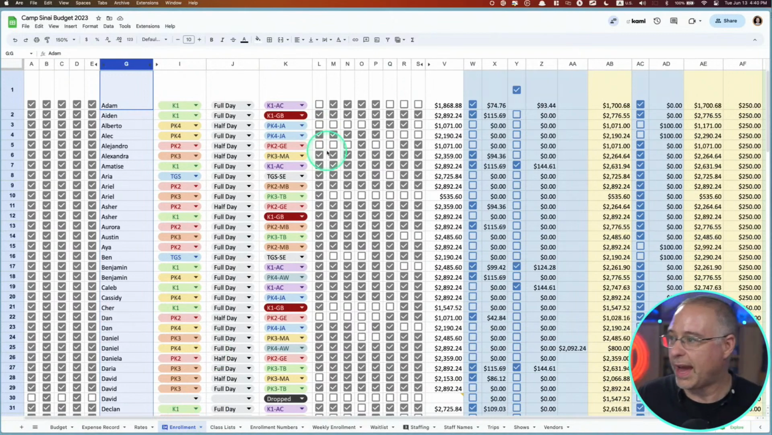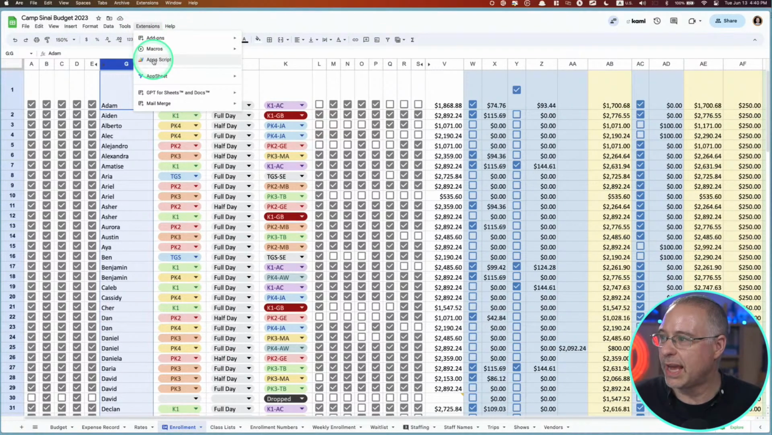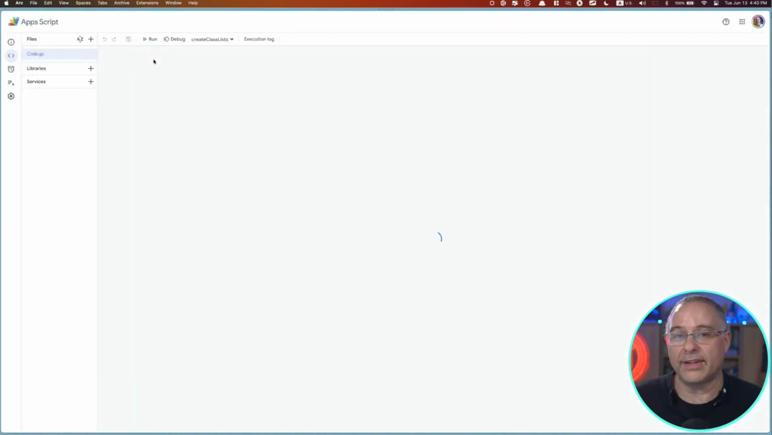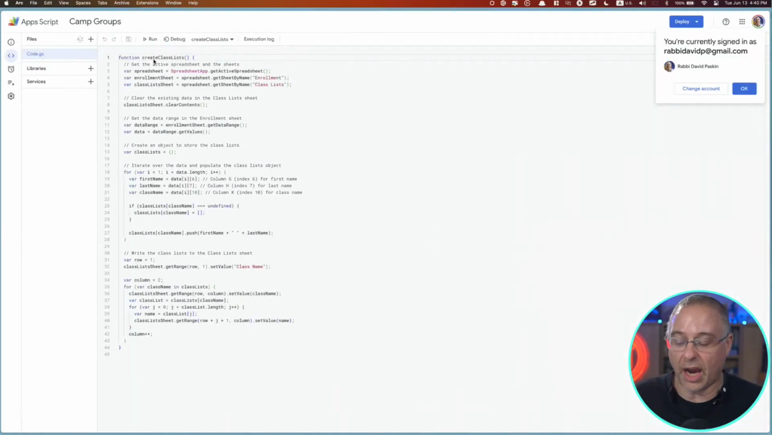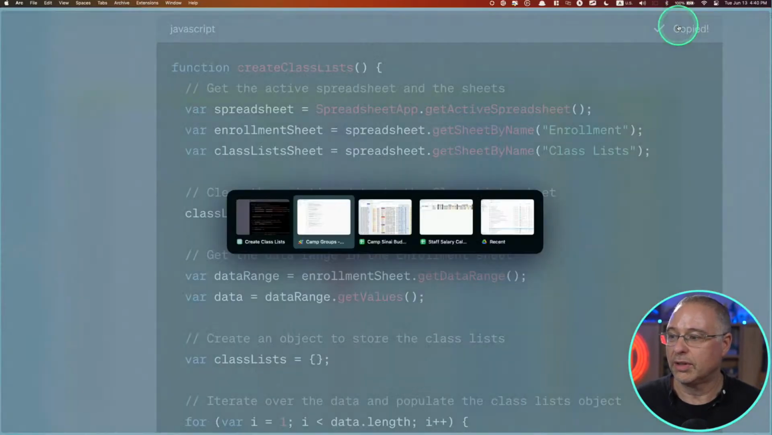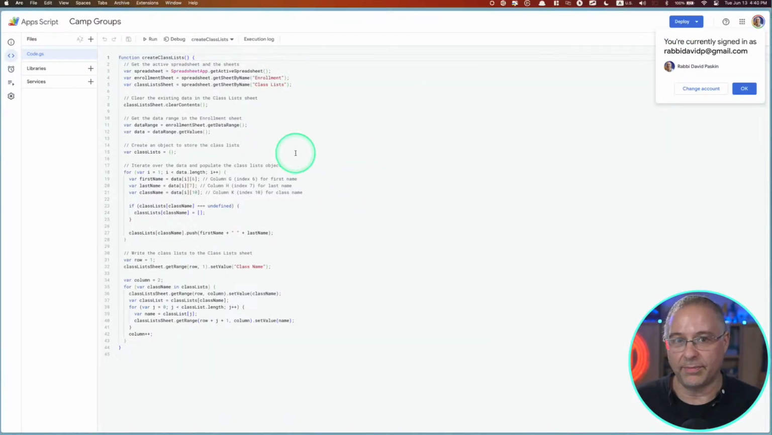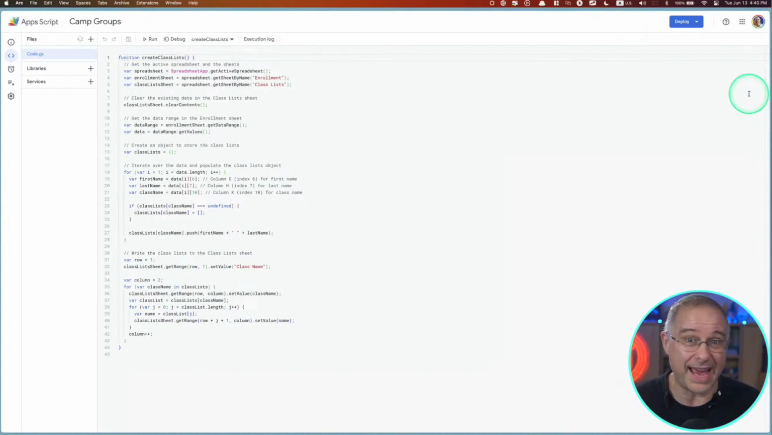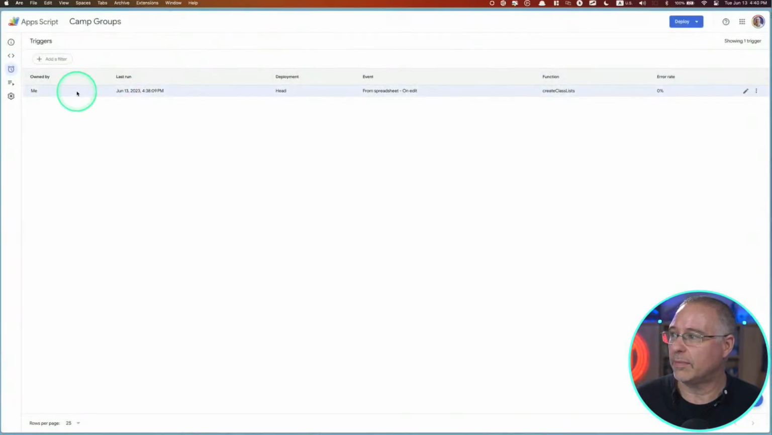Now, in order to do that, you had to do the app script, but literally all I had to do with this app script was copy it from ChatGPT, copy code, and then paste it in here and click run. And it just worked. There was one other step. If I wanted it to automatically update every time I made an edit, you have to set up basically a trigger in here. But that was easy. That I can actually handle.